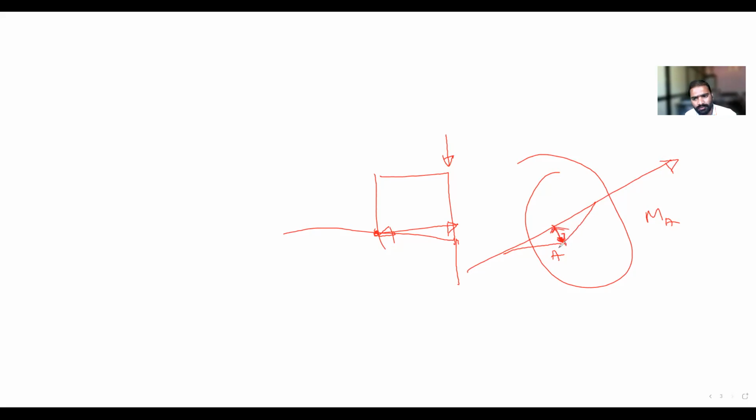Which problem was that? Question number 10, in the assignment questions. Least distance was asked. You have to find out the d value. How to find d? Summation of moment about the point divided by the resultant. And if there is an intercept, x and y, you have to find those out.